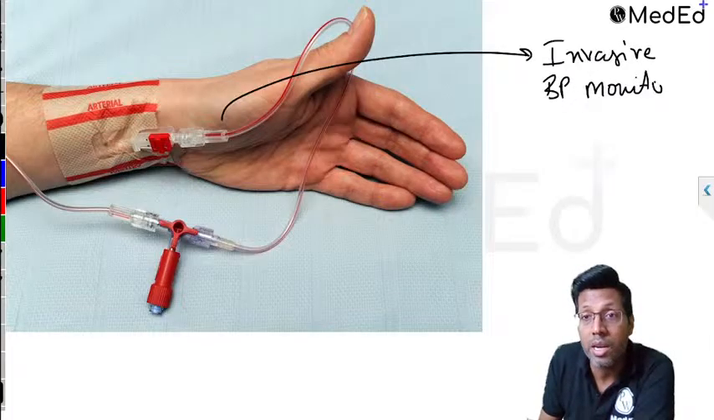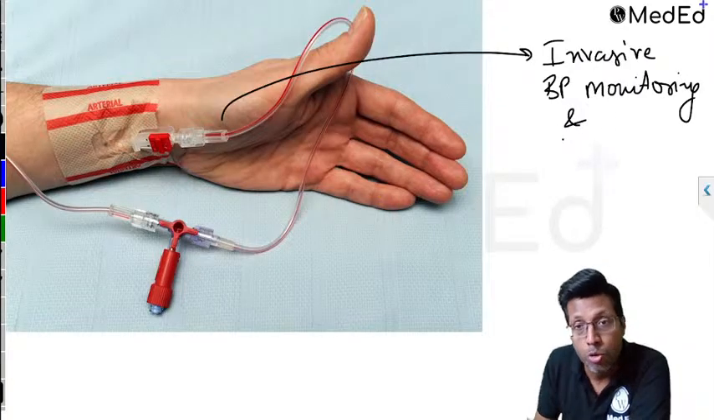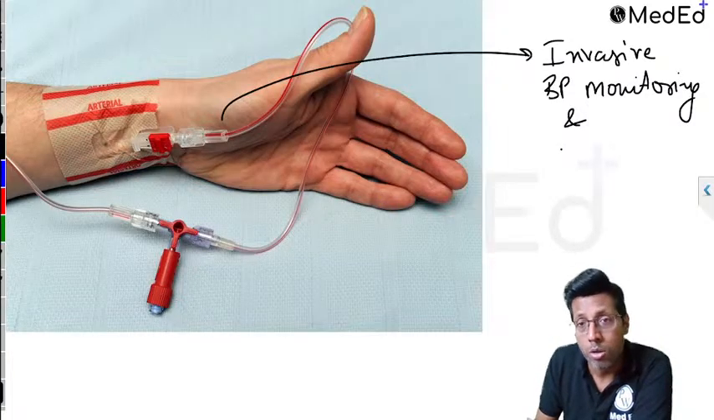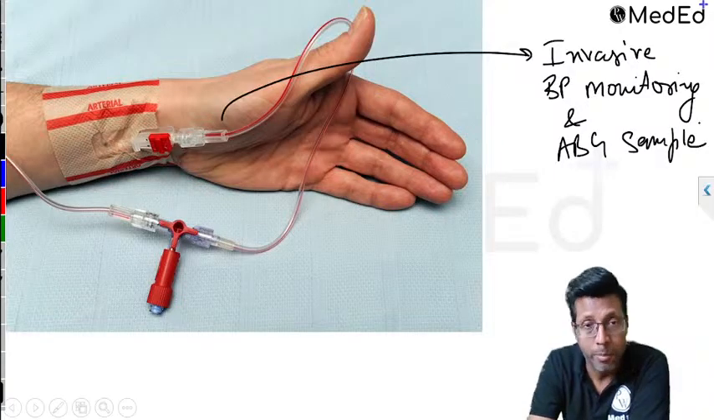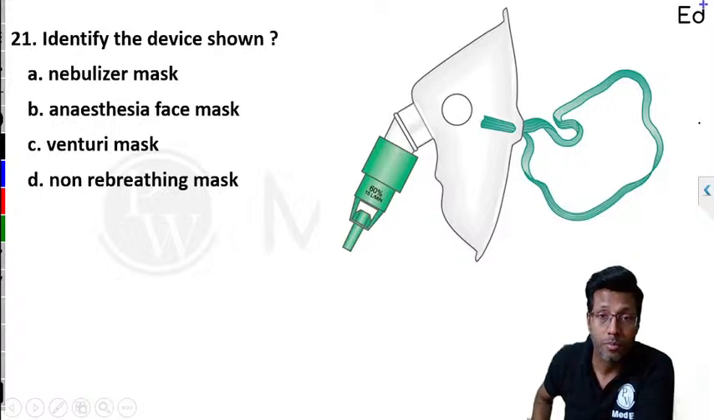You don't inject any medicine here. It's an artery. Invasive blood pressure monitoring is used in critically ill patients, ICU patients, when you want to measure beat to beat blood pressure. And also it is used for arterial blood gas sampling. Clear? That is done too. Done. Arterial line. Identify the device shown.